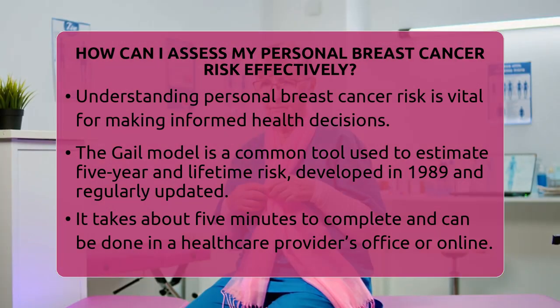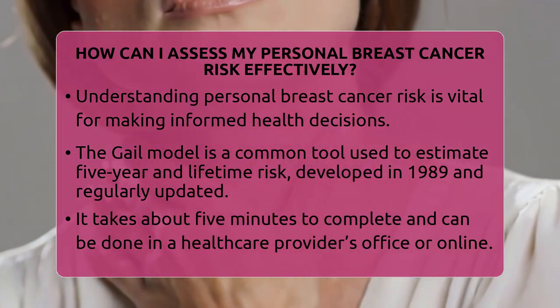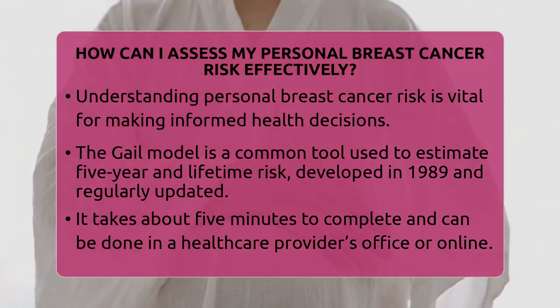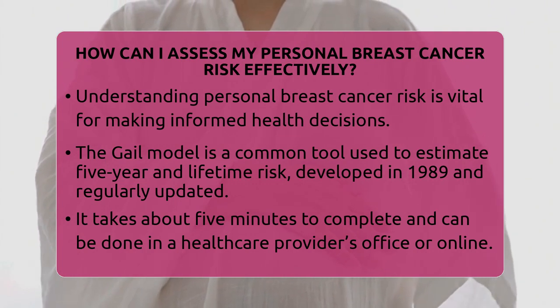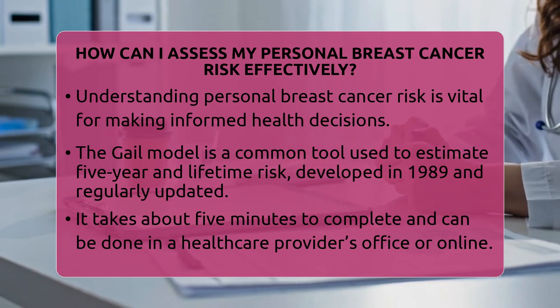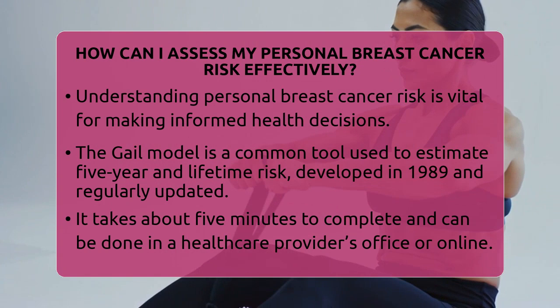One of the most commonly used tools is the Breast Cancer Risk Assessment Tool, also known as the Gail model. It was developed in 1989 and has been updated over time. This model estimates your risk of developing breast cancer over the next 5 years and your lifetime risk up to age 90. It takes about 5 minutes to complete and can be done either in your healthcare provider's office or online.